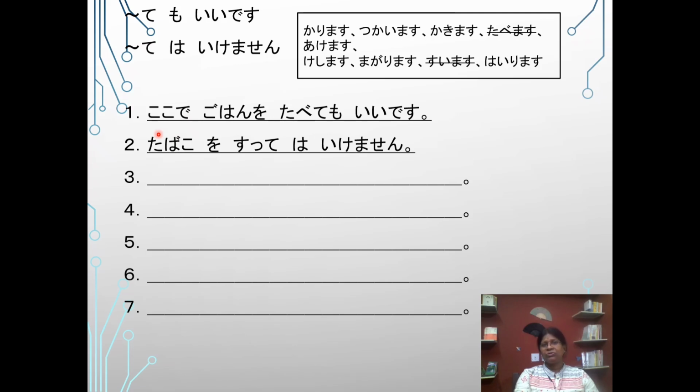Look at the sentence. Koko de gohan o tabete mo ii desu. You may eat your food here. Tabako o sutte wa ikemasen. You must not smoke. So these are the 2 sentences I made. Number 3 to number 7, please do by yourself. Next.